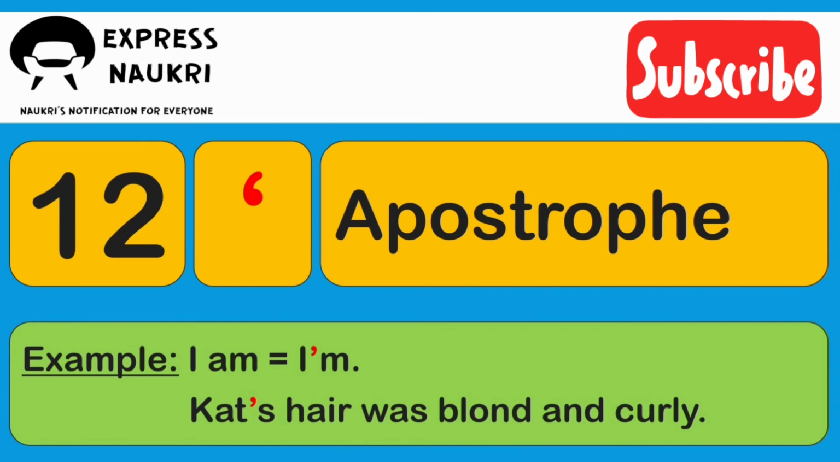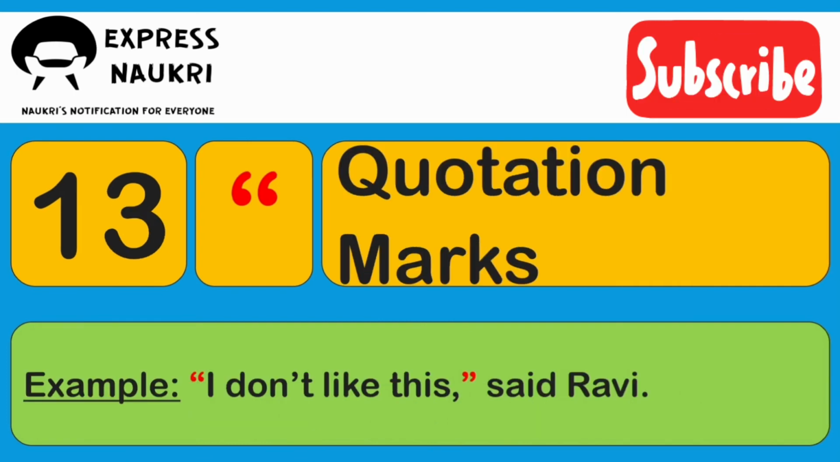12th is apostrophe. An apostrophe is used to show that certain letters have been omitted from a word. The punctuation symbol can also be used to show the possessive form of a noun, in addition to indicating the plural form of lowercase letters. 13th is quotation marks. Quotation marks are used to denote text, speech, or words spoken by someone else. It is also used to indicate dialogue.